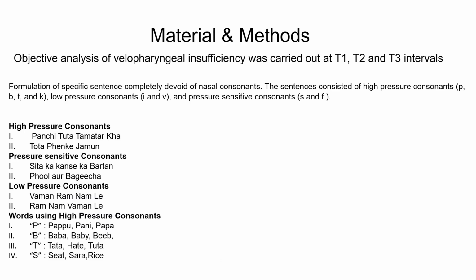Objective analysis of velopharyngeal insufficiency was carried out at T1, T2 and T3 intervals. Specific sentences completely devoid of nasal consonants, as shown below, were constructed. The sentences consisted of high pressure consonants P, B, T and K, low pressure consonants I and V, and pressure sensitive consonants S and F.